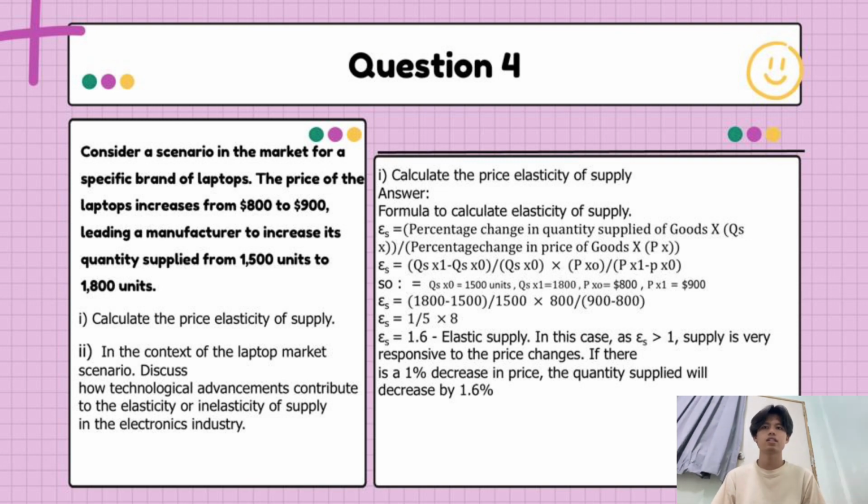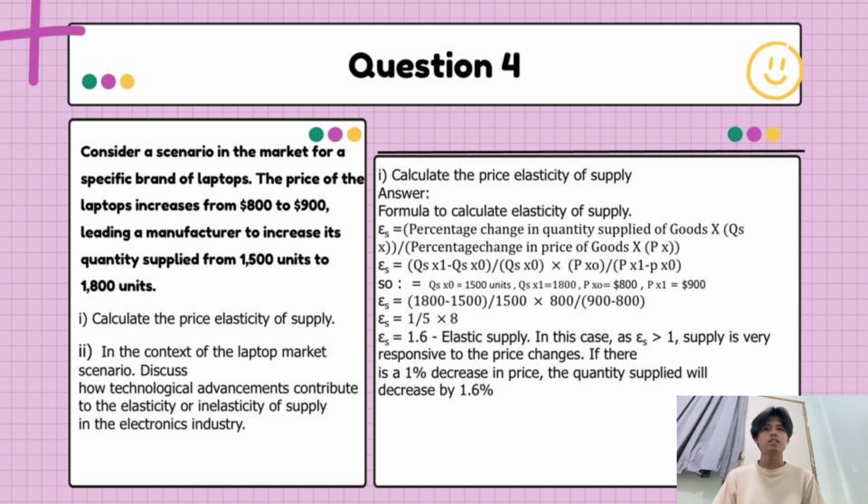So the quantity supplied old, which I mentioned earlier, is 1,500 units, and the quantity supplied new is 1,800, price old 800, price new 900.